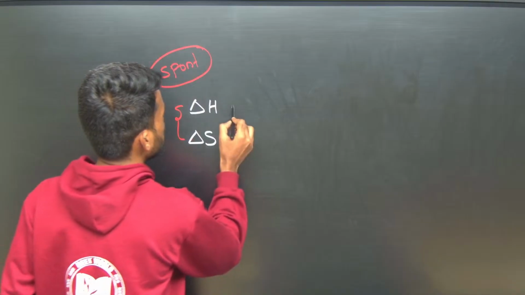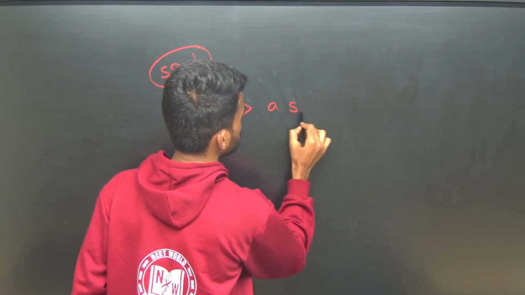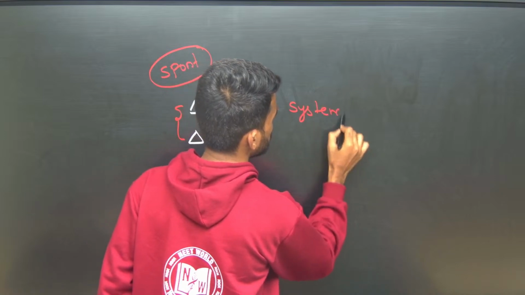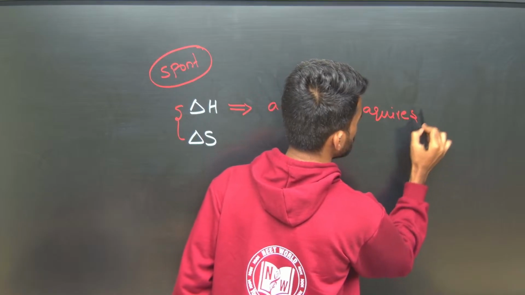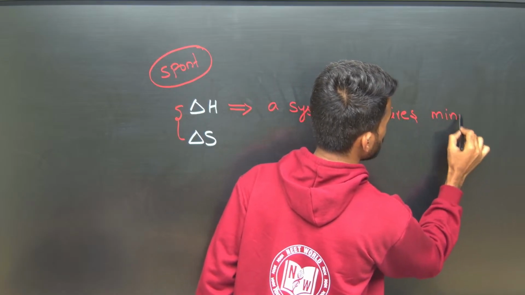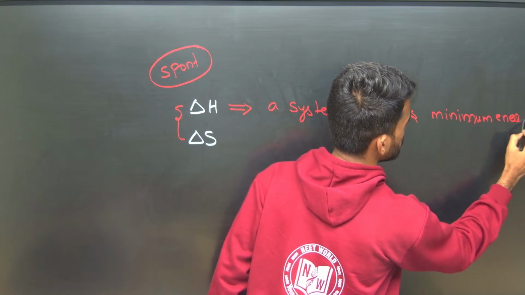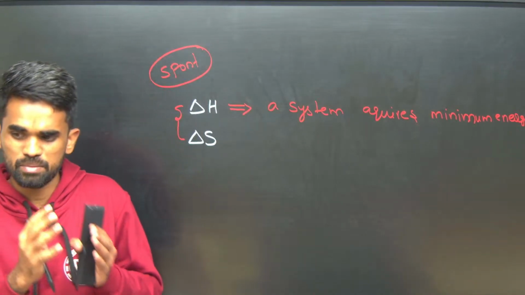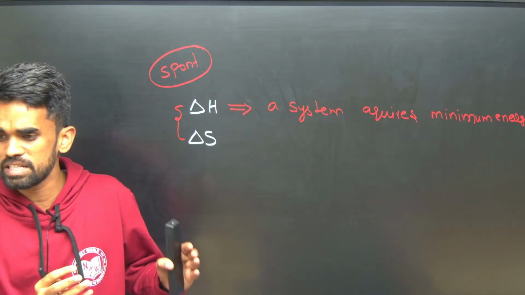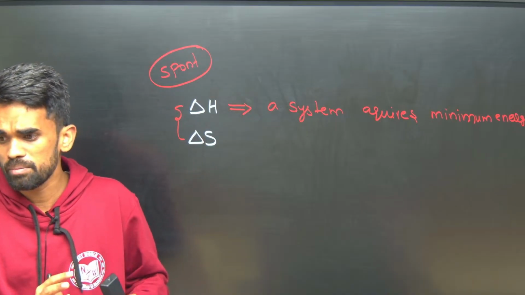So a system acquires minimum energy. Whenever we say a system is more stable, it means its energy will be minimum. More stability means it should have minimum energy.